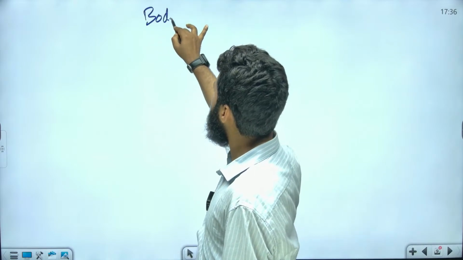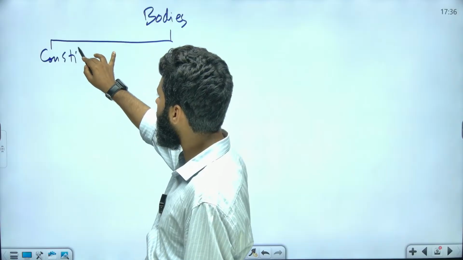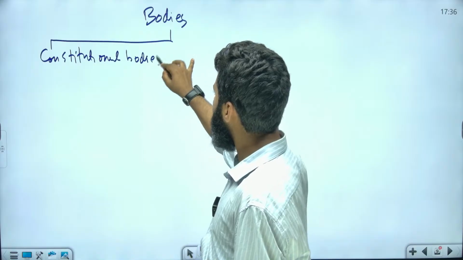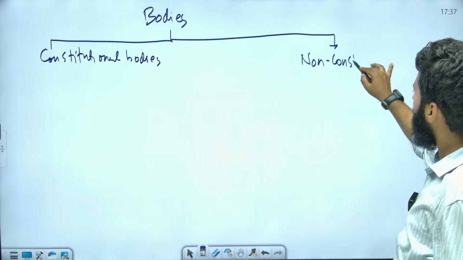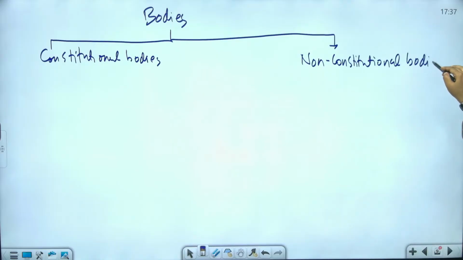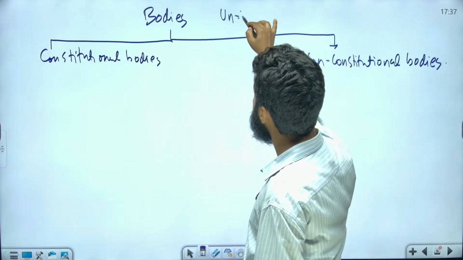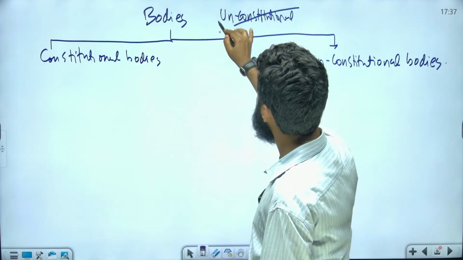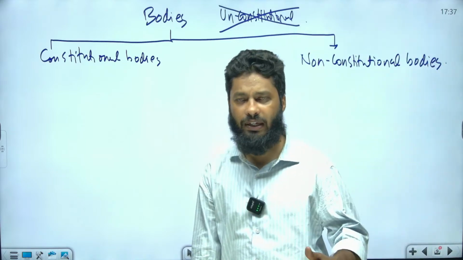Bodies in the country can be classified as constitutional bodies and non-constitutional bodies, which are not created by the constitution. Non-constitutional is not against the constitution. Against the constitution is unconstitutional.